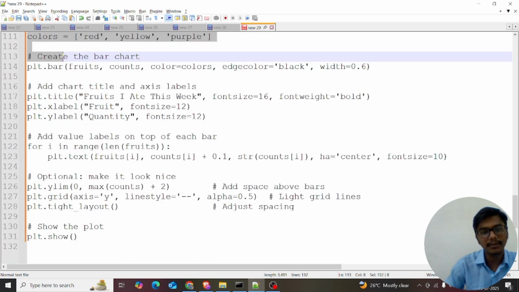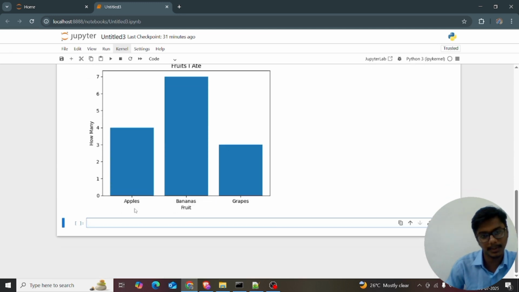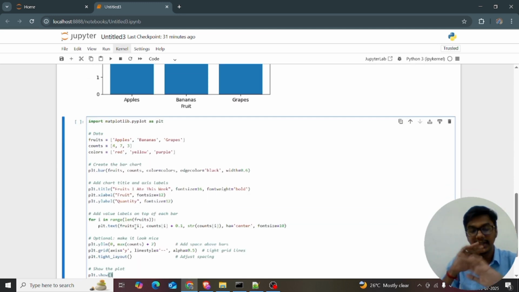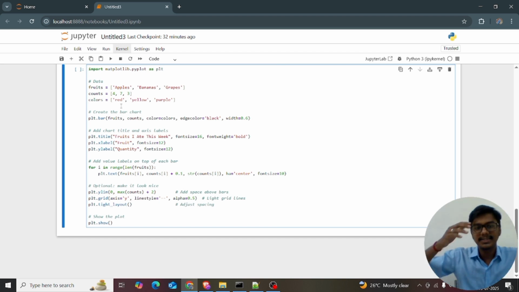I copy all of this code and explain it line by line. Everything will be possible in matplotlib. I import matplotlib.pyplot as plt. I'm giving the fruits, apples, bananas, grapes, which are in my bag, and I want to give the counts: 4 apples, 7 bananas, and 3 grapes in my bag. Then I want the colors, linking them to the fruits. I'm mingling the concept into the story, like mingling the colors: apple is in red.